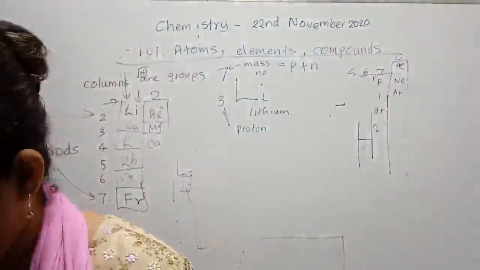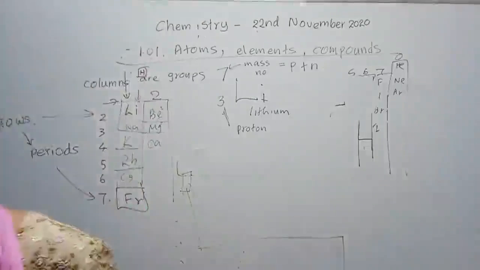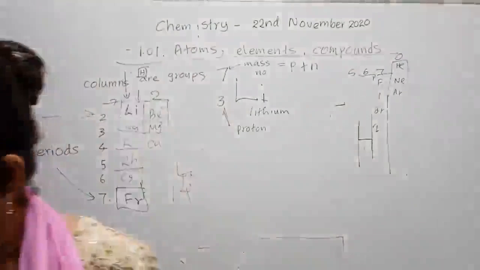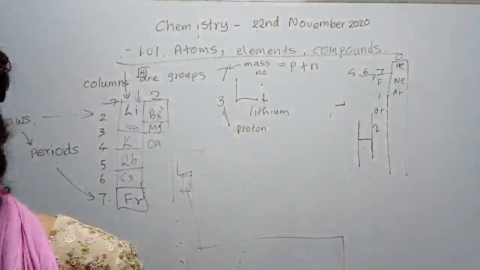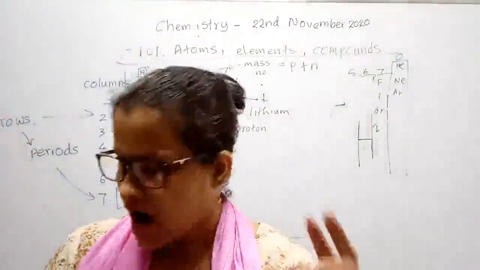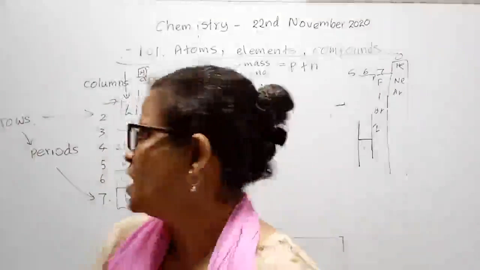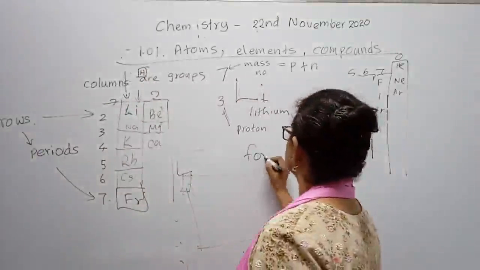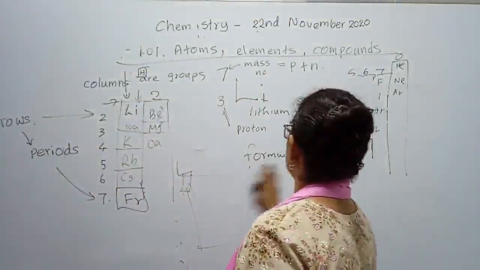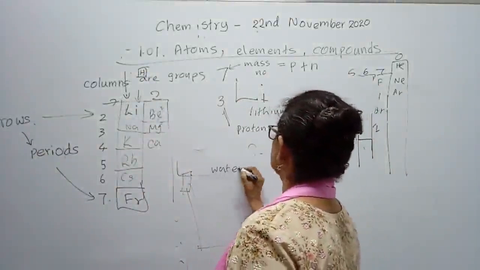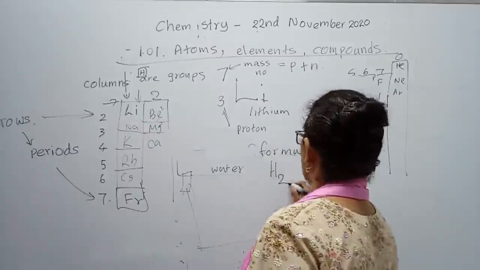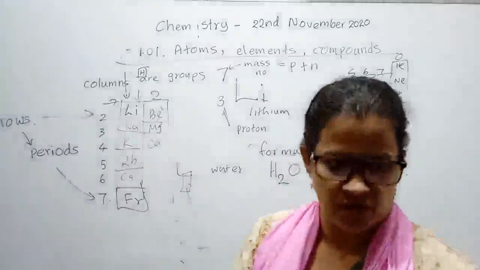Alright, and compounds have formulas. The formula of a compound is made up of the elements inside it. See the table, there are three compounds given: water, carbon dioxide and ethanol. See, a water molecule is made up of a hydrogen atom and an oxygen atom, two elements. So the water formula, as your diagram shows, is H2O, because two hydrogen atoms join with one oxygen atom.